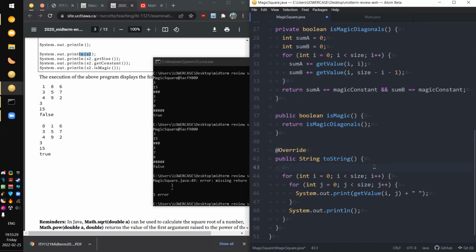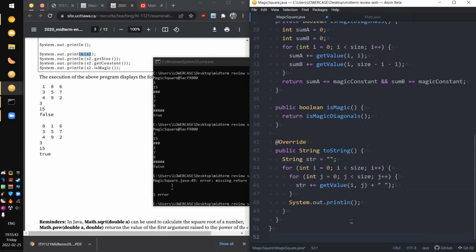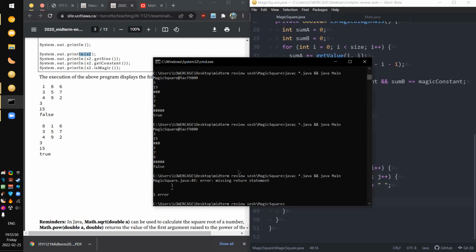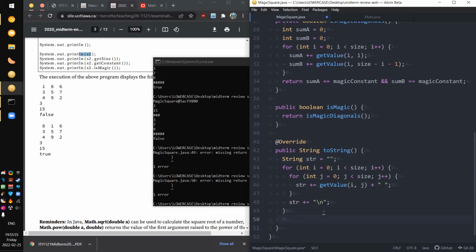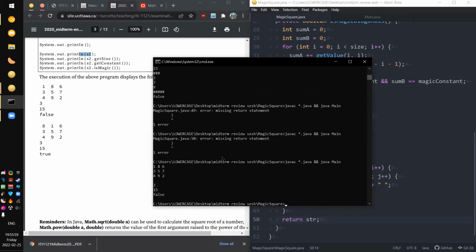If I cared about performance, I would use a string builder, but this is a midterm. I don't think I'm going to lose marks if I just happen to do a bit of concatenation. String is equal to this, so string plus equals get value, etc. And then string plus equals a new line, and now we should have that last bit of the question. What? I forgot to return it. And now, yes, our output matches.